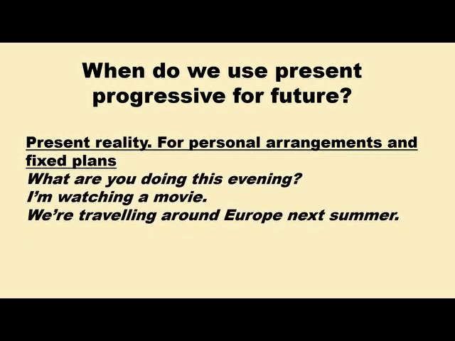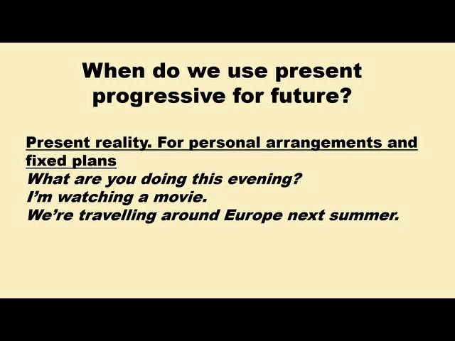For example, what are you doing this evening? I'm watching a movie. I have already decided that I'm going to watch TV. So in this case, we use I'm watching TV. We're traveling around Europe next summer. Imagine we have already booked everything. We have already booked our flight. We have already booked the hotel and everything is ready. So in this case, we use present continuous.